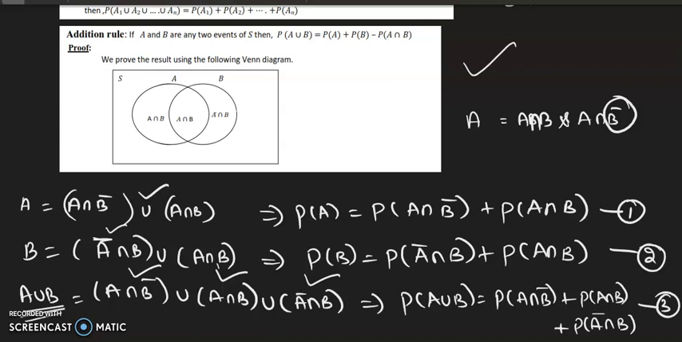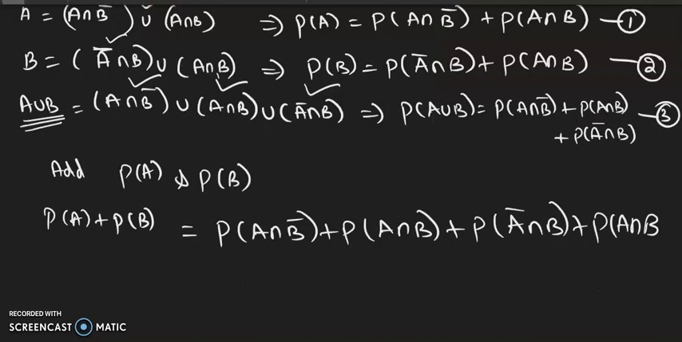Now we are almost done. And you can see P of A, P of B here. When I add P of A and P of B, I'll write this, this, this and this. All these four I have written.